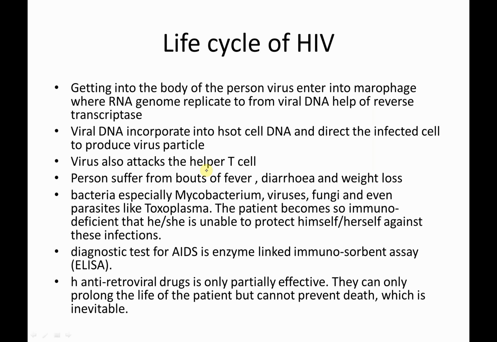Especially if the person is infected with HIV, his T cell count will be very low. He will come across fever, diarrhea, weight loss, and he may also be infected by bacteria like mycobacteria, viruses, fungi, even parasites like toxoplasma, which cause other diseases. For example, heavy fever may be typhoid or tuberculosis. From that, the person may die.